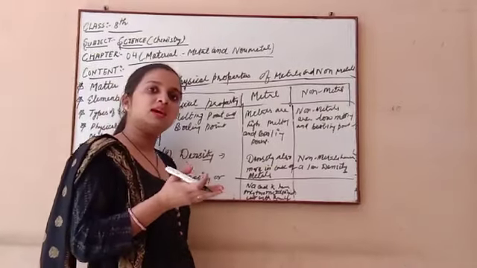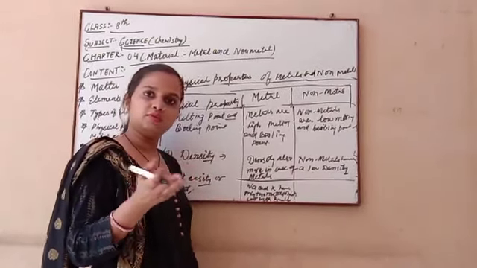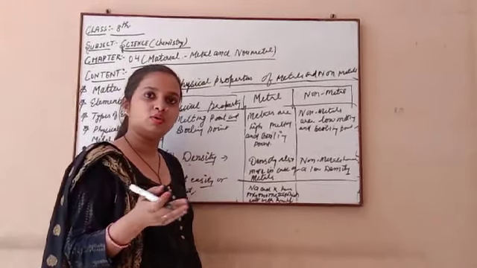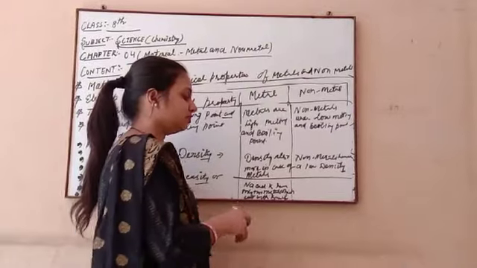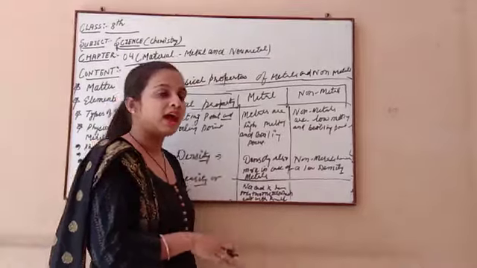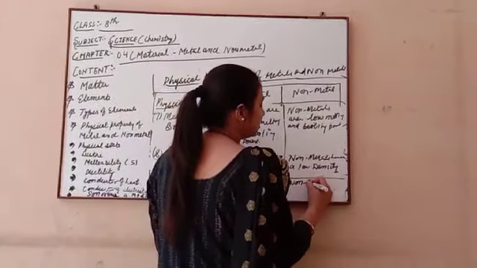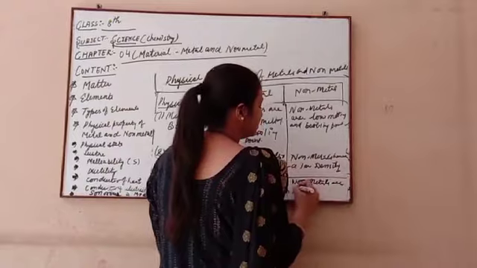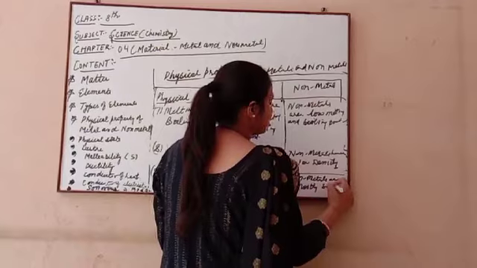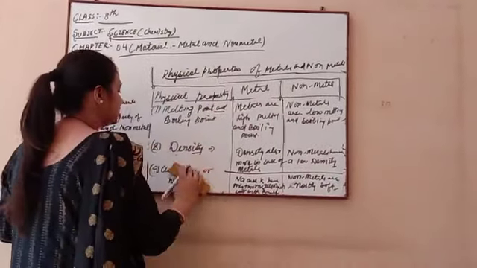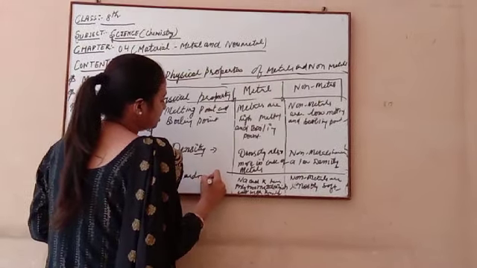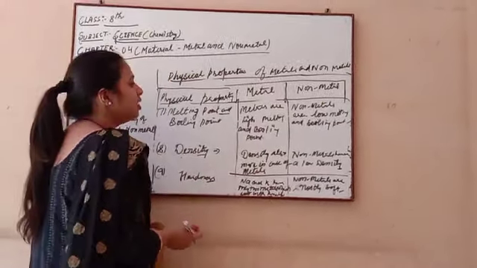Is it easy to cut iron with a knife? Not easy. Copper also cannot be cut easily because they are all hard. Only sodium and potassium can be cut with a knife. And non-metals are mostly soft. So this is the property of hardness, whether a substance can be cut easily with a knife. In hardness, metals are harder than non-metals.